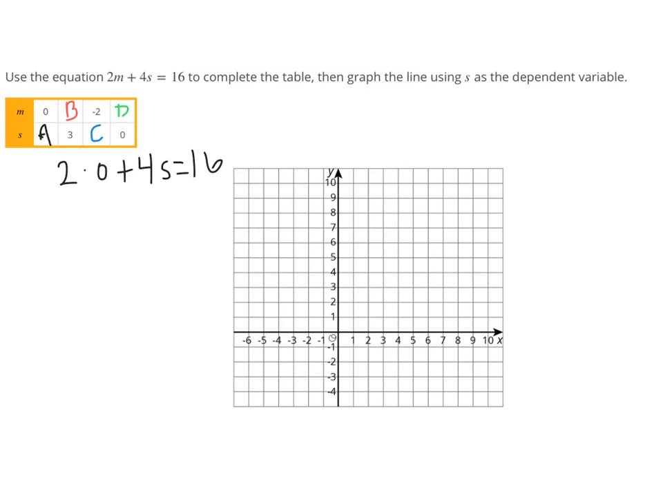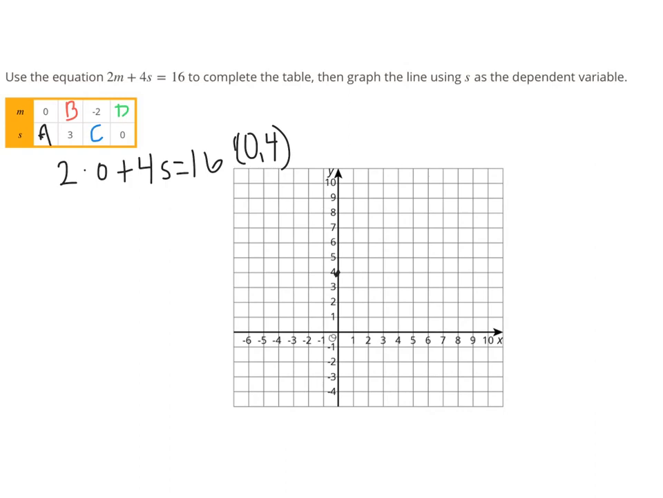So if we go through and divide both sides by 4, we get an ordered pair of (0, 4). And that's going to help us when we graph. Now when you type it into assessments, you're not typing the ordered pair, you're typing in the value of s, which is 4. And then for our next part, for part B, that's going to be in red.